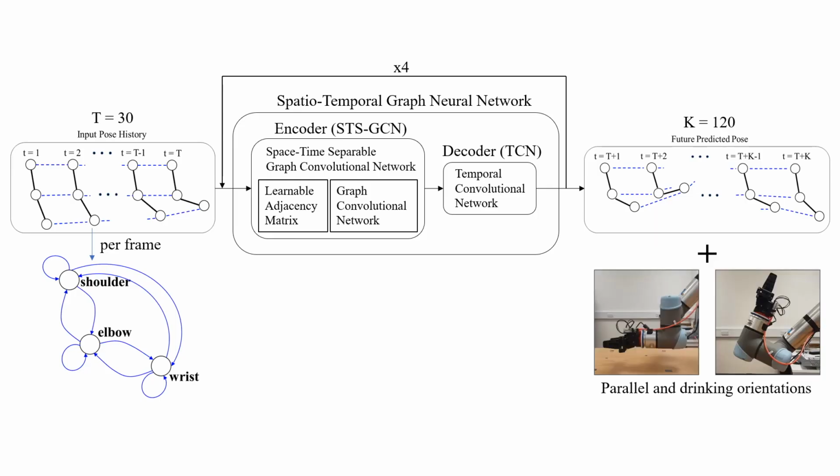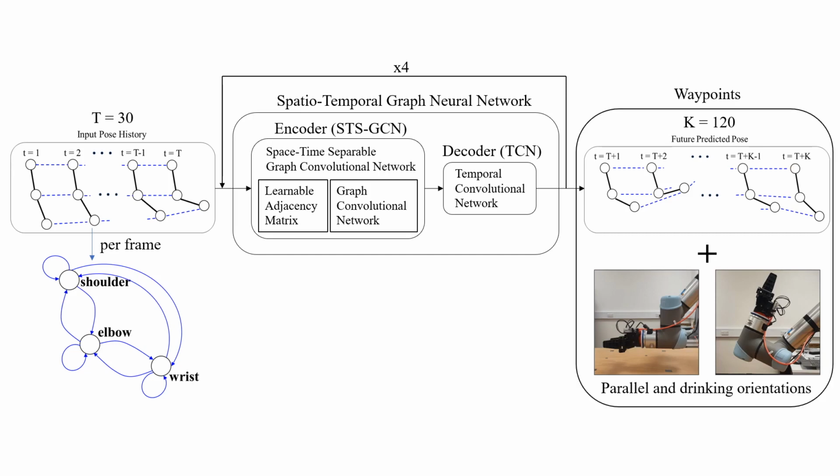The generated trajectory is mapped and scaled to the UR5's end effector, concatenated with its set orientations to form the waypoints to follow by inverse kinematics.